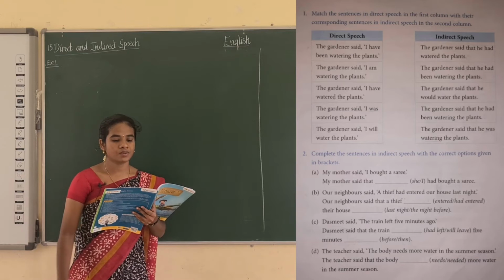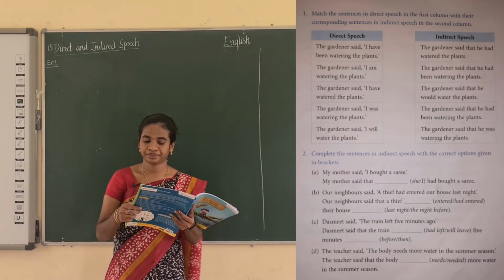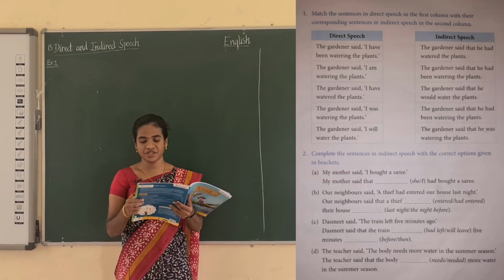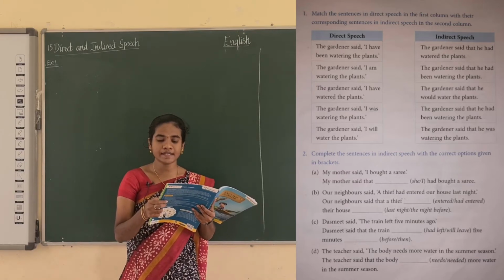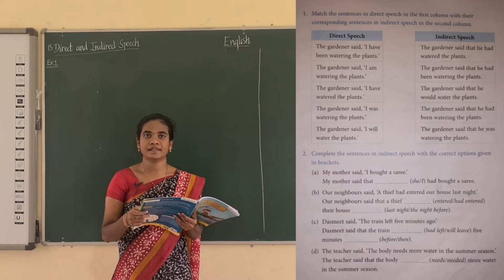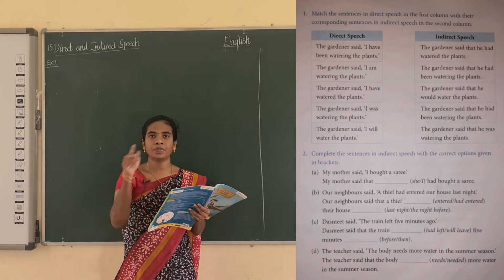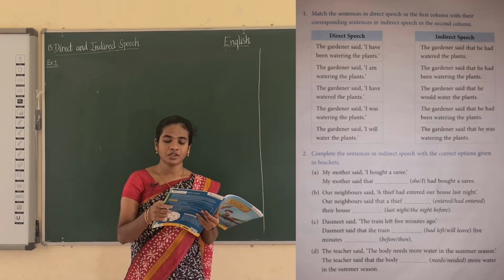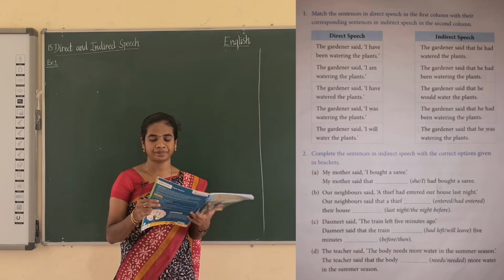So now see the first one. The gardener said, I have been watering the plants. What is the indirect speech here? Can you tell? That is, the gardener said that he had been watering the plants. Okay, so this is the right answer. So you can just put a line corresponding to that. The gardener said that he had been watering the plants.